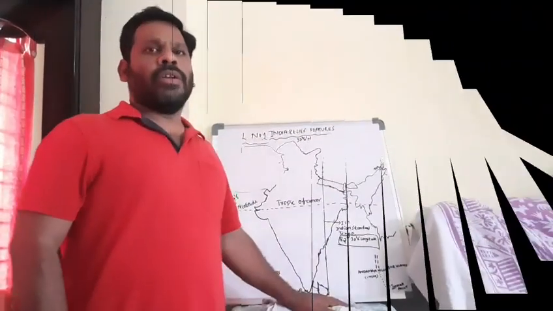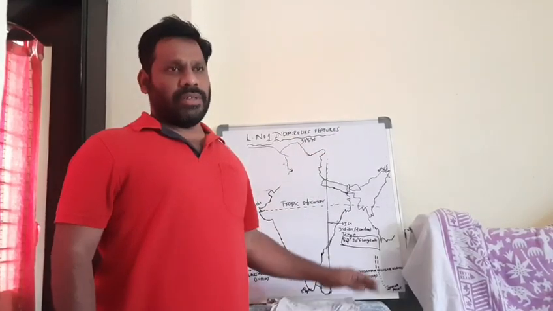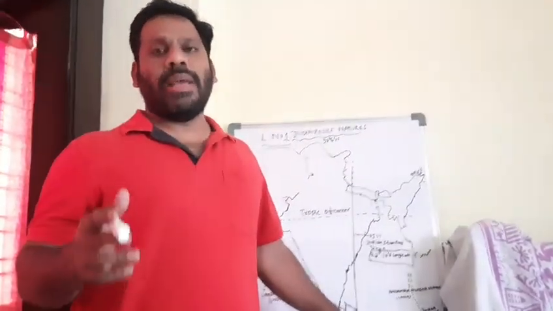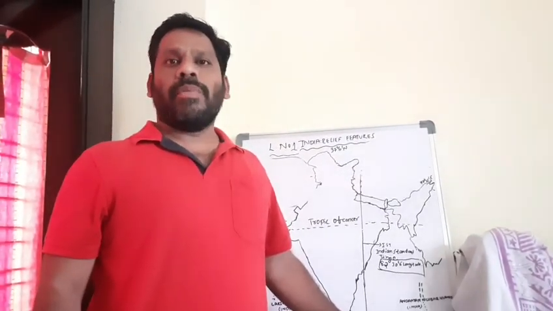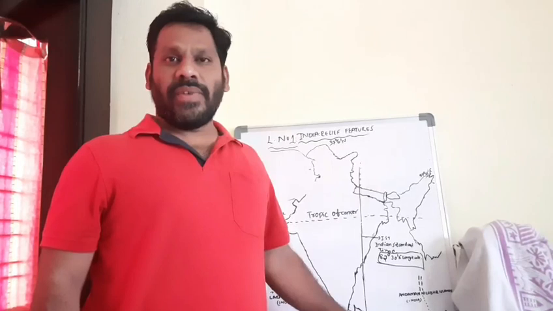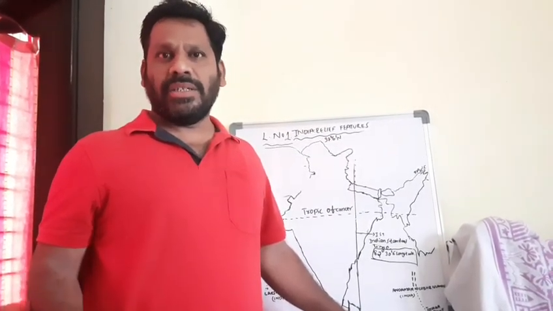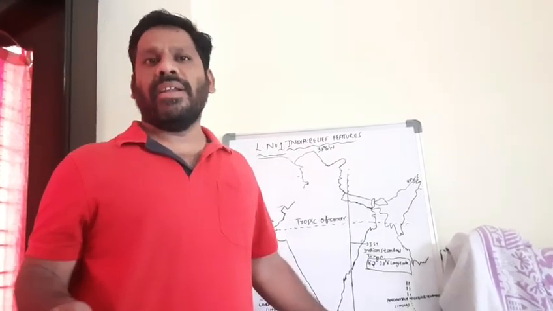Today we will discuss what topic? India relief features. We will discuss India, which has a variety of different types of climatic conditions. India is the second largest populous country in the world. India is the seventh largest country in the world area-wise, and different climatic conditions, different geographical locations, different types of vegetation, all these we can find in India.